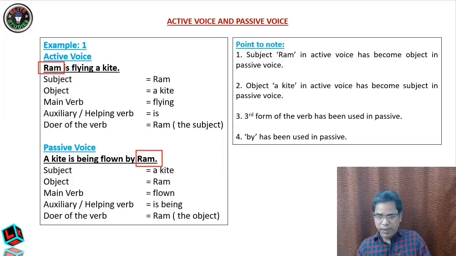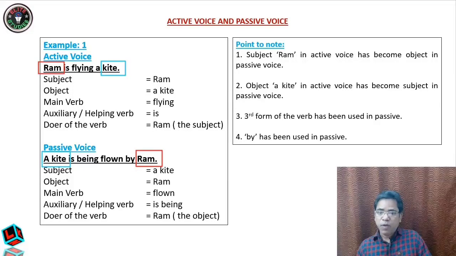Again, I will tell you, in active voice, kite is the object here, but it has become here the subject. So, dear students, here in case of active and passive voice, what happens? The subject becomes the object and vice versa. Vice versa means the object becomes the subject. I will again repeat.